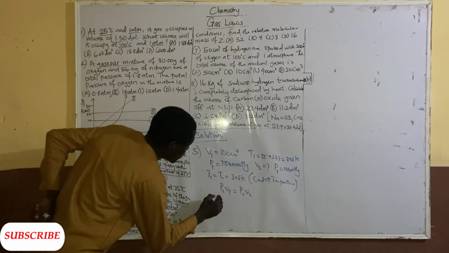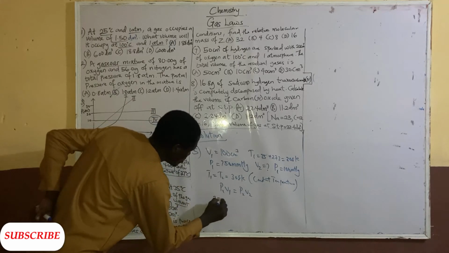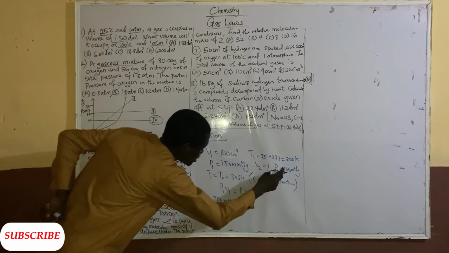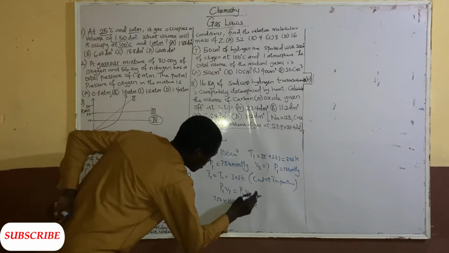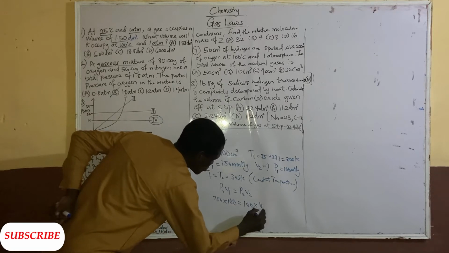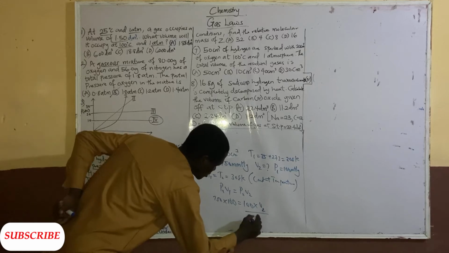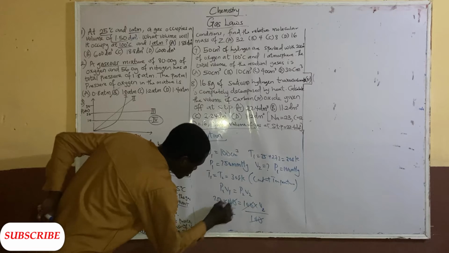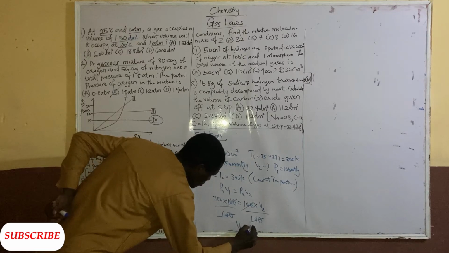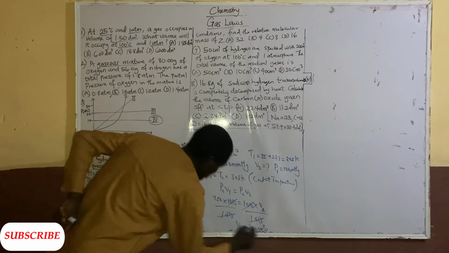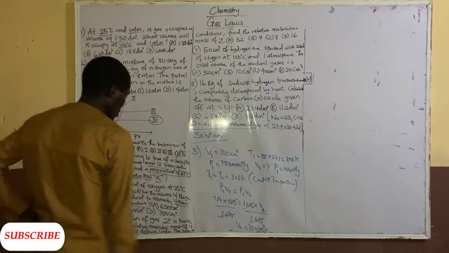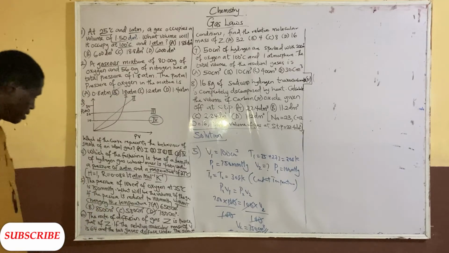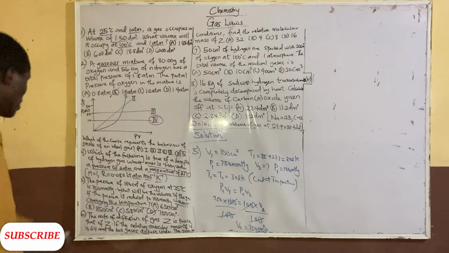So P1 is 750 multiplied by V1, which is 100, equal to P2, which is 100, multiplied by V2, which we are looking for. So just divide both sides by 100. 100 cancels 100. So V2 is equal to 750 centimeter cube. You know it's centimeter cube because the volume given is also in centimeter cube. So 750 centimeter cube, option D.